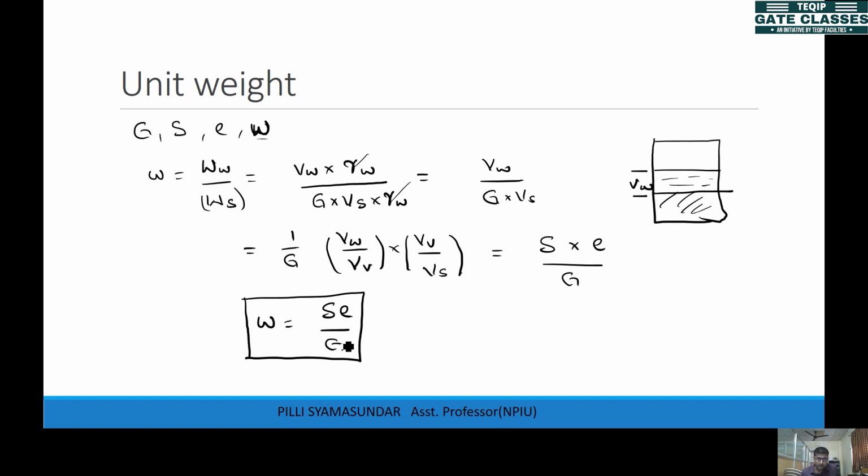So try to look at these expressions again. Try to derive all these expressions again. Even if you forget the expressions, it's still okay. If you know this three-phase diagram, then you can come up with these equations. It's just a matter of 1 minute for the derivation, right? But the thing is, if you do more practice, then automatically you don't have to deal with this derivation part. You can easily remember. Okay, fine.